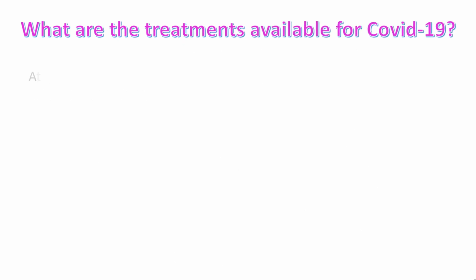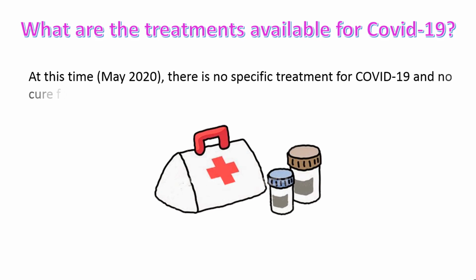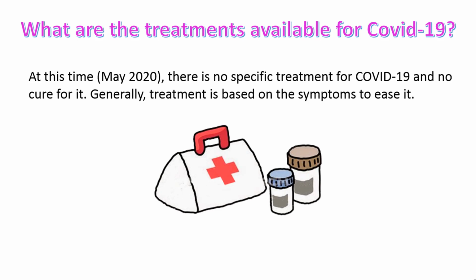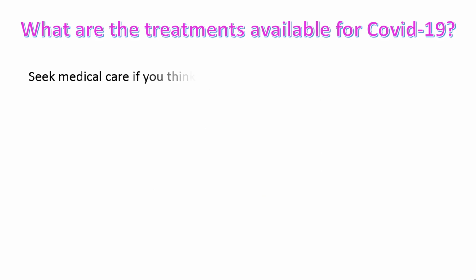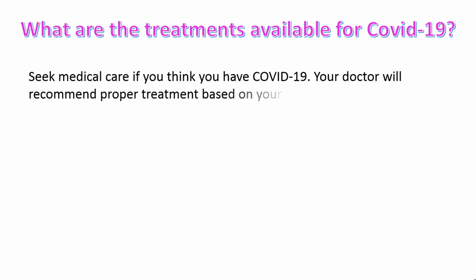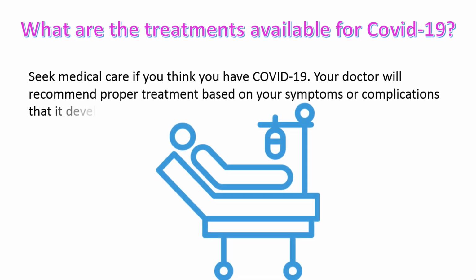What are the treatments available for COVID-19? At this time, May 2020, there is no specific treatment for COVID-19 and no cure for it. Generally, treatment is based on the symptoms, to ease them. Seek medical care if you think you have COVID-19. Your doctor will recommend proper treatment based on the symptoms or complications that develop.